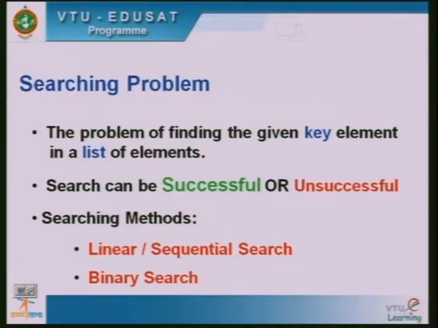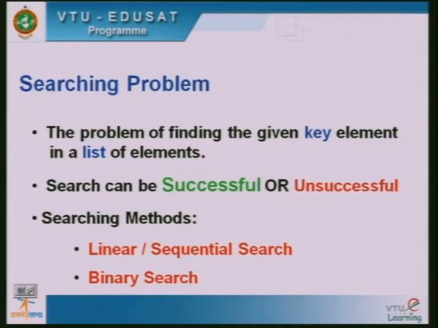So, next is the searching problem. We have learned how to write the program using an array to find the minimum element and the maximum element of an array, and the next is the concept of the searching problem. What exactly is the searching problem? You will be given a list of elements. In that list you will also be given a key element. You are supposed to search whether the key element is present in the list or not.